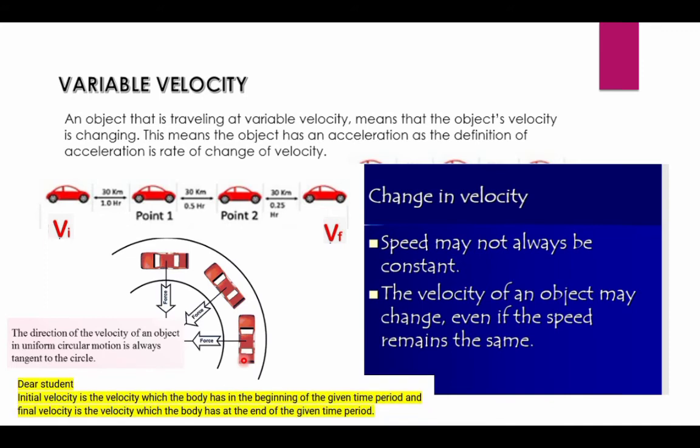Dear students, initial velocity is the velocity which the body has at the beginning of the given time period, and final velocity is the velocity which the body has at the end of the given time period.